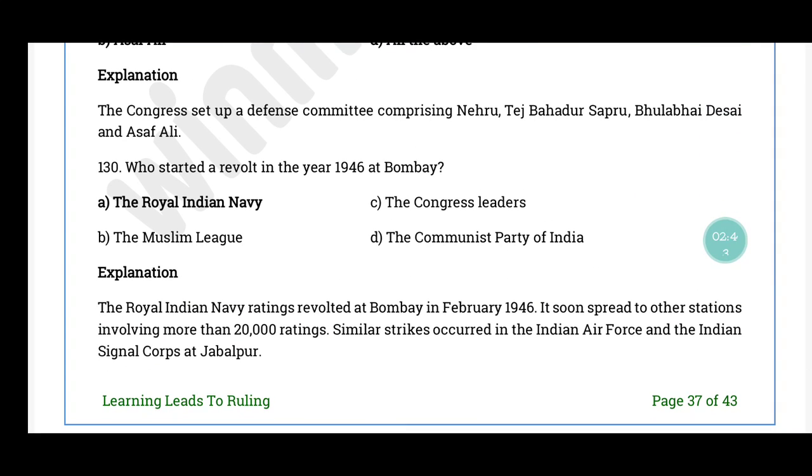Question number 130. Who started a revolt in the year 1946 at Bombay? The correct answer is option A, the Royal Indian Navy. The Royal Indian Navy ratings revolted at Bombay in February 1946. It soon spread to other stations which involved more than 20,000 ratings. Similar strikes occurred in the Indian Air Force also and the Indian Signal Corps at Jabalpur.